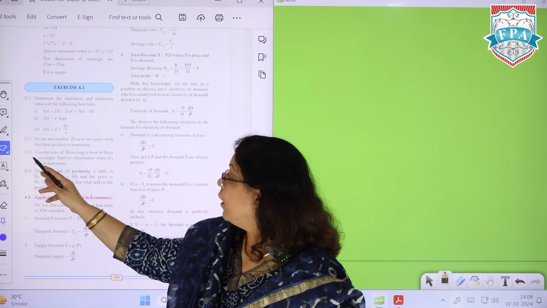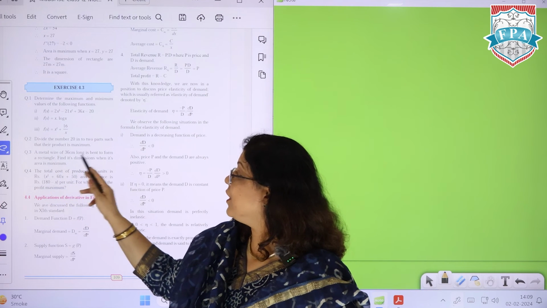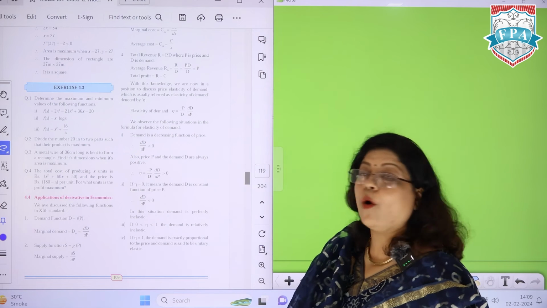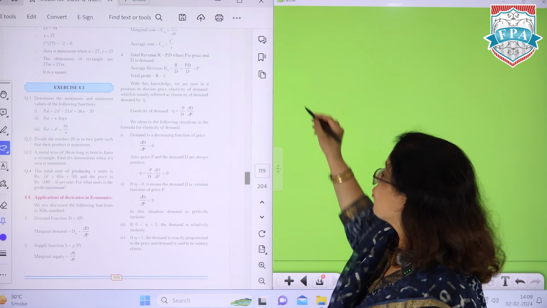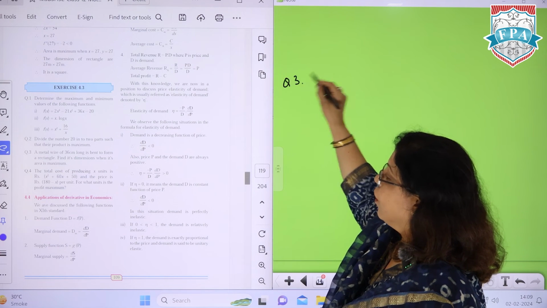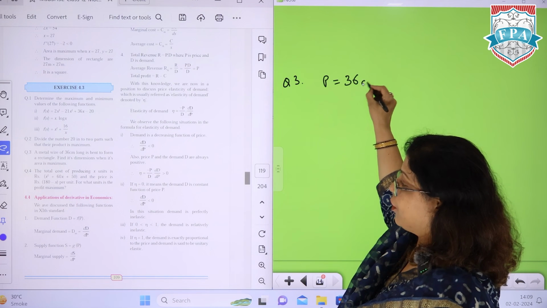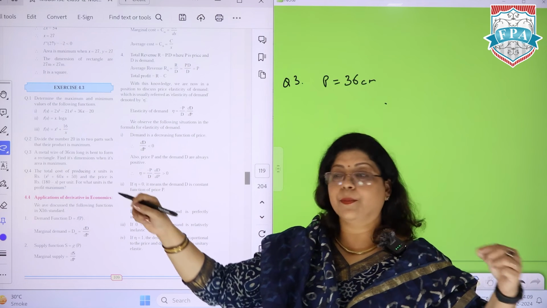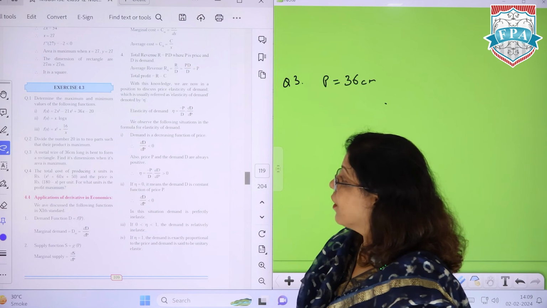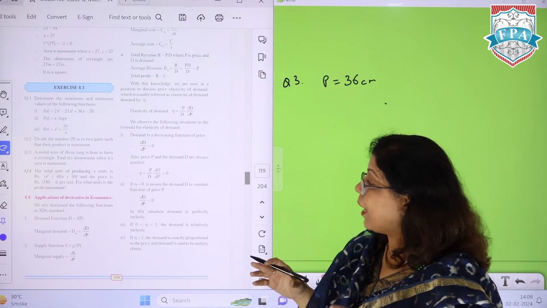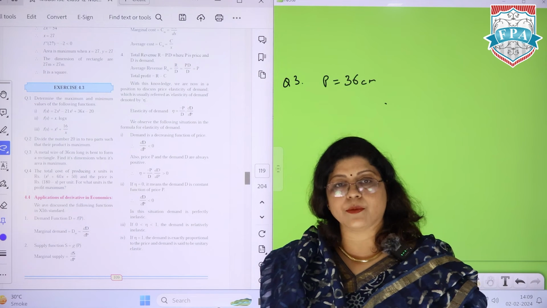Like a metal wire of 36 centimeter long is bent to form a rectangle. So this is your question number 3 over here, where the perimeter of the wire is 36 centimeter because the whole length is the perimeter. And then it's given you have to find out the dimension when the area is maximum.